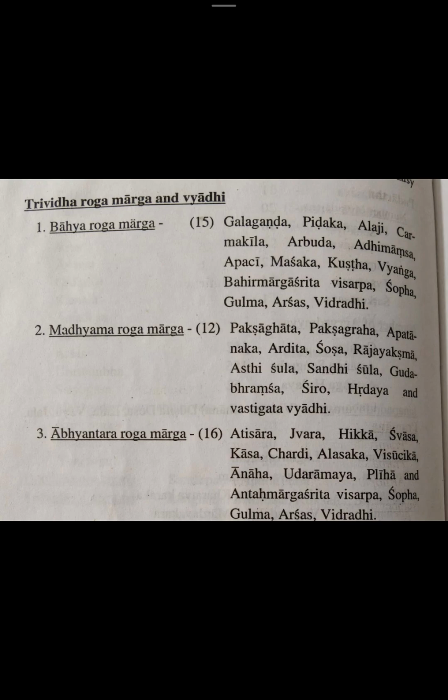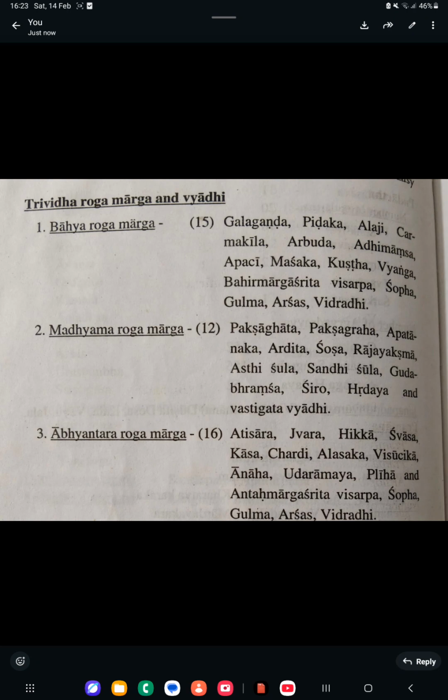Next one is Trividha Roga Marga, they have mentioned. Okay, Trividha Roga Marga, that is divided into 3, Bahya Roga Marga, Madhyama Roga Marga, Abhyantara Roga Marga. Bahya Roga Marga, it is also known as Shakhagata Rogas. Okay, the roga which is affecting in the Shakha Pradesha, that is called Bahya Roga Marga, that is 15 in number.